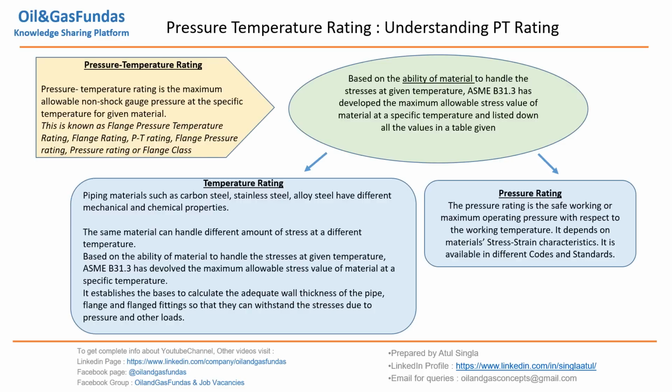Now, pressure rating is the safe working or maximum operating pressure with respect to working temperature. Okay, this is the basis of PT rating. This is the safe working and maximum operating pressure, which will be our basis to calculate the wall thickness. It depends on the stress-strain characteristics which we discussed in the previous slide. It is available in different codes and standards. So we'll discuss various standards now, where we are going to get the pressure rating and how we are going to use that in calculating the wall thickness.